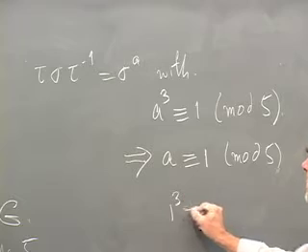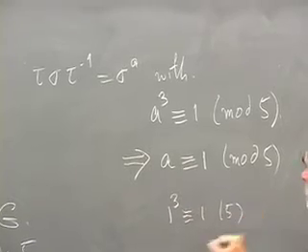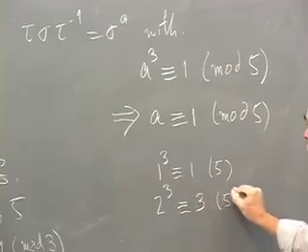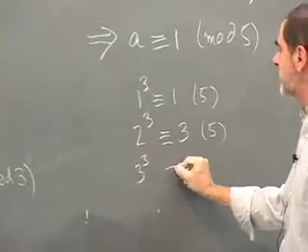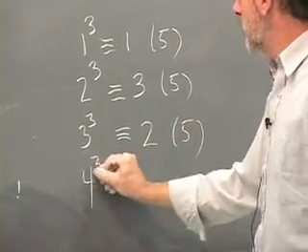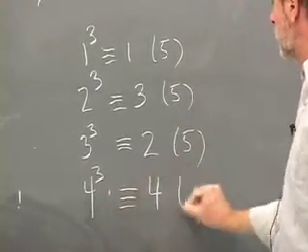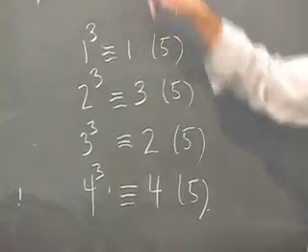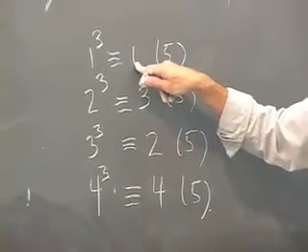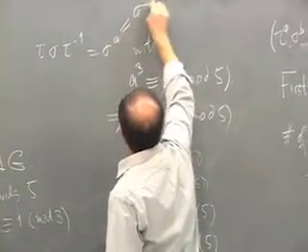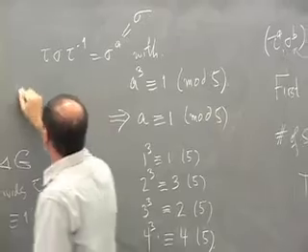So 1 cubed is congruent to 1 mod 5. 2 cubed is congruent to 8, which is congruent to 3 mod 5. 3 cubed is 27, which is congruent to 2 mod 5. And 4 cubed is 64, which is congruent to 4 mod 5. So the only thing mod 5 whose cube is 1 is 1, which means that this element has to be equal to sigma, which means that tau commutes with sigma.